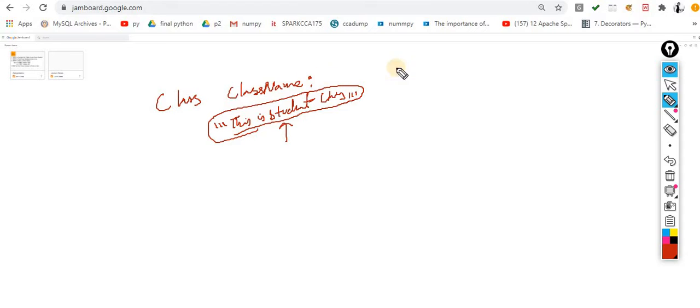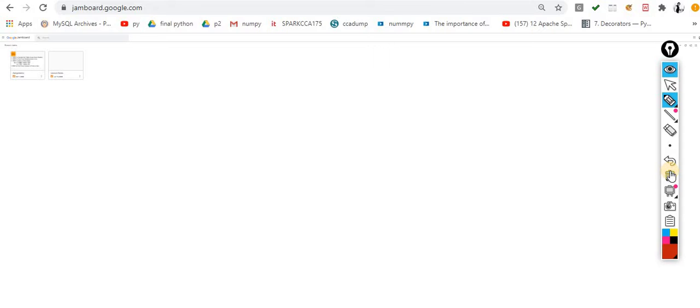Okay, so how can I define a class? Very simple terminology. Here the class, and then the class name, let's suppose you put the name student, and then that's it. Inside this you define whatever you want to do. So these are the steps that you have to follow. This one is exactly what you want to place into this class.